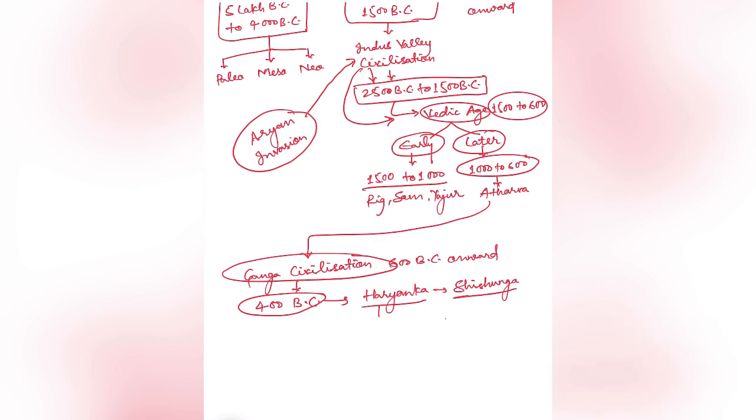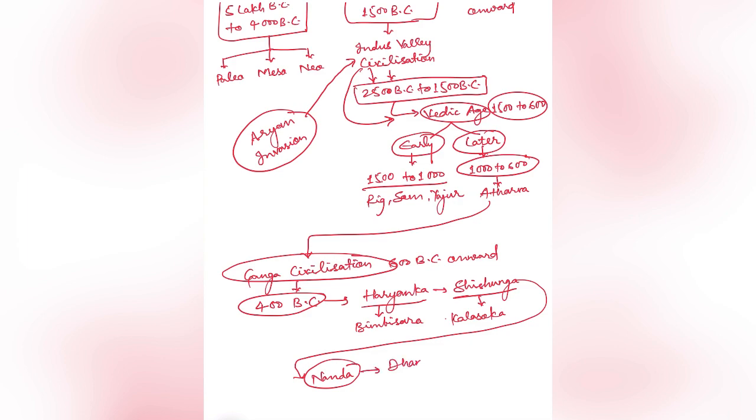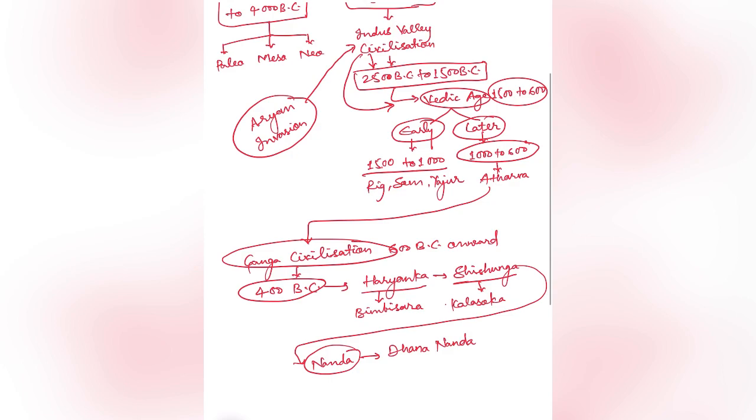Two important kings: in the Haryak dynasty, we have Bimbisara, and Kalasok was an important king in the Sisunang dynasty. When we learn about Jainism and Buddhism, we will see that Kalasok was the one who hosted one assembly of Buddhism. And then the Sisunang dynasty was followed by the Nanda dynasty.